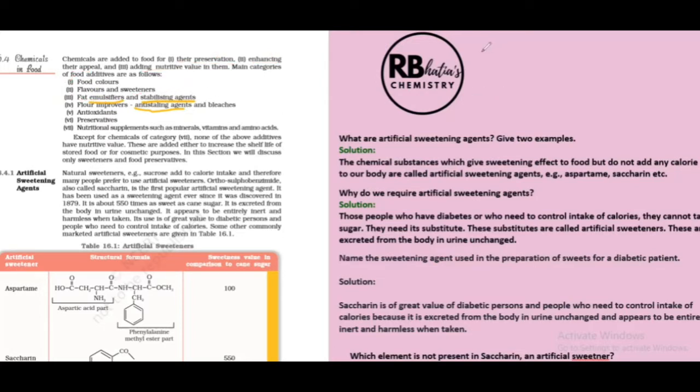Now, what are emulsifiers? In the surface chemistry chapter, you studied emulsions. Emulsions are basically mixtures of two or more immiscible liquids. Say, if I want to make an emulsion of oil and water. You know, oil and water are immiscible.